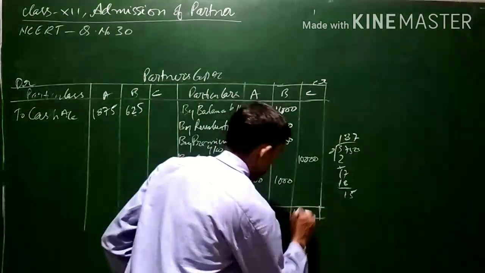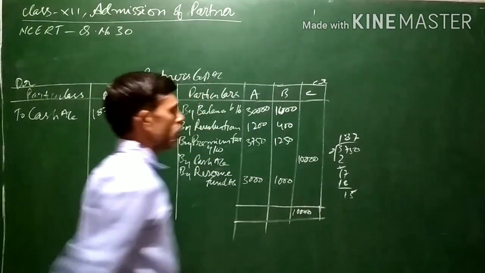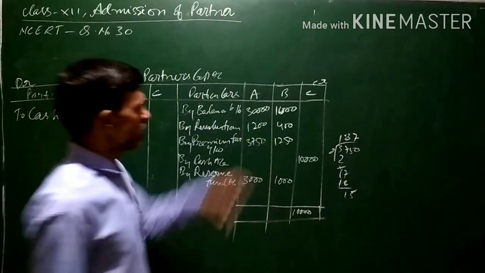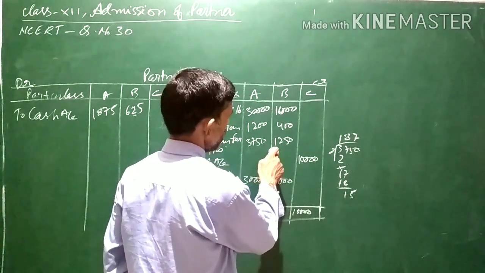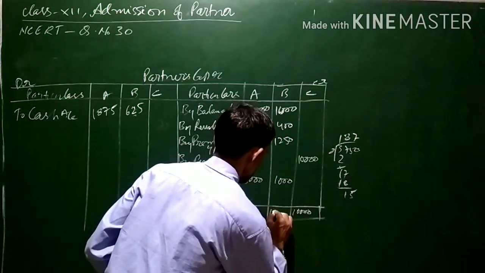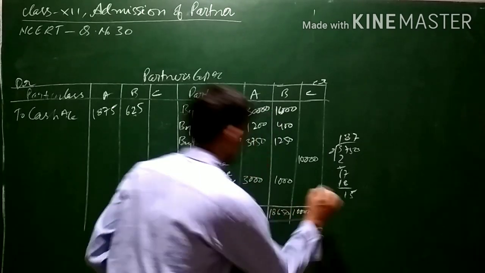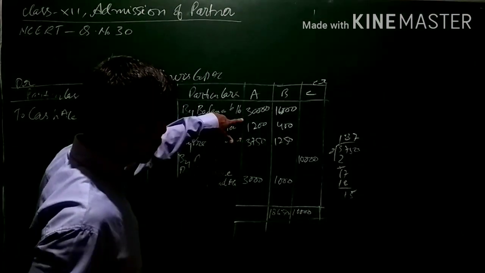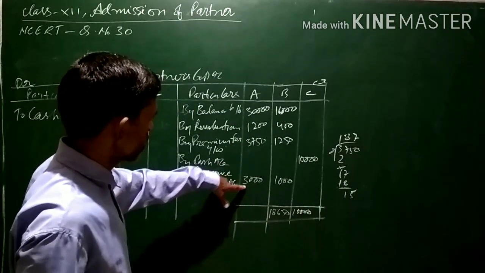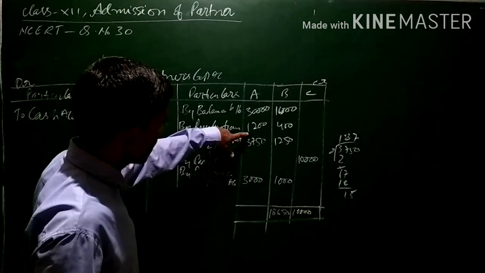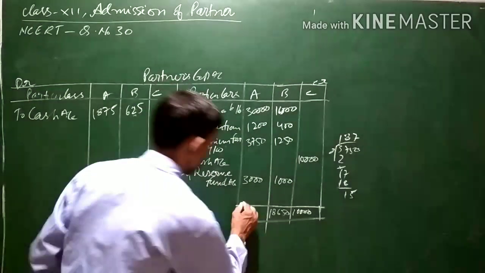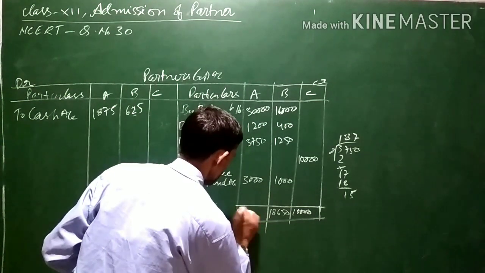Let us see. Balance in the account of C will be 10,000. Here for B it will be 16,000 plus 18,650, that is 18,650 total. 30,000 plus 3, 33, plus 3, 36, 37,950. Balance total.